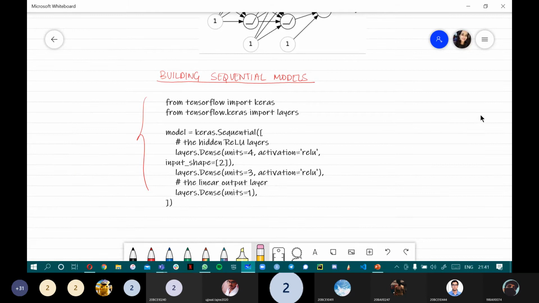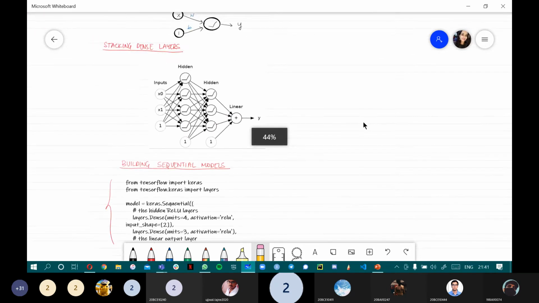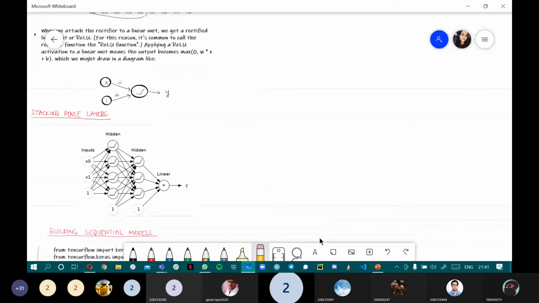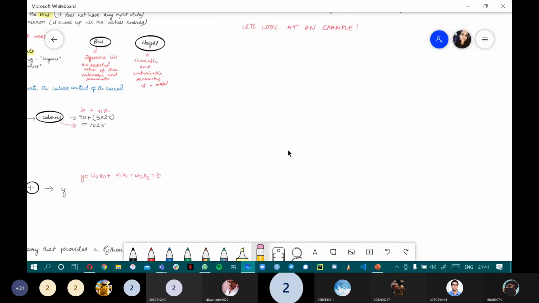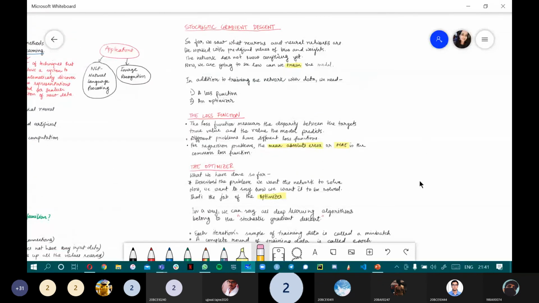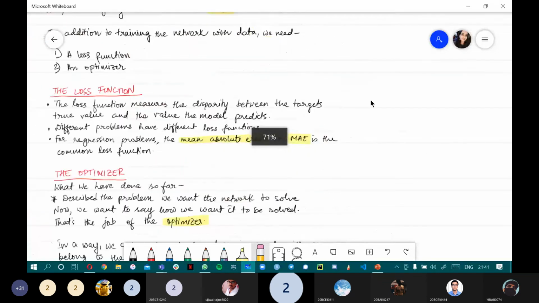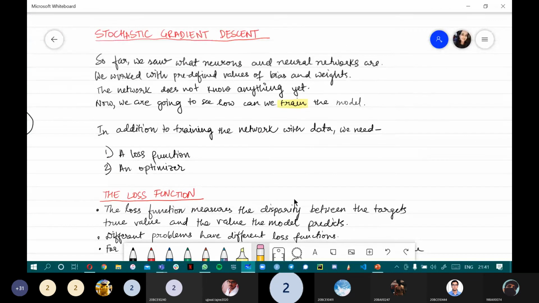Now coming to the last part, I'll take another 10 minutes or so. We'll be done with that, and I'll be sending this across to you as well. This is a pretty easy part. It is again a little theoretical, so just try to pay attention for the next 5 minutes.